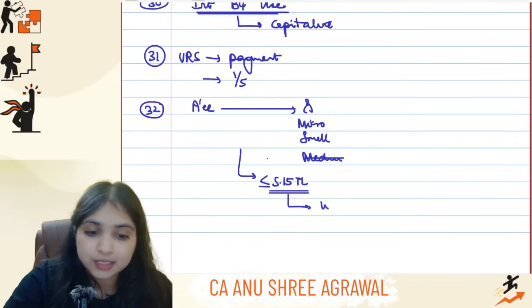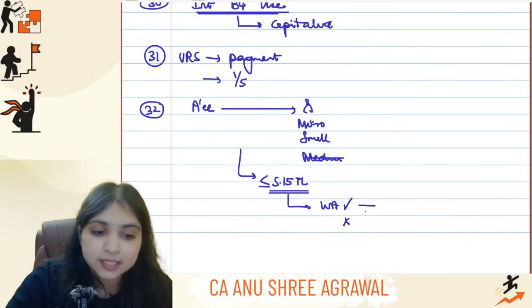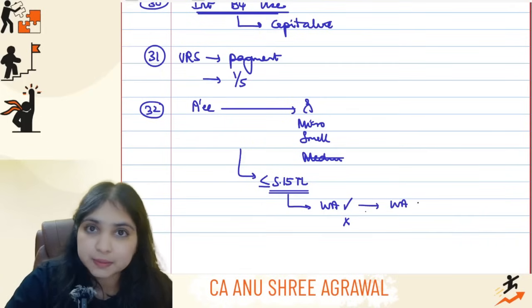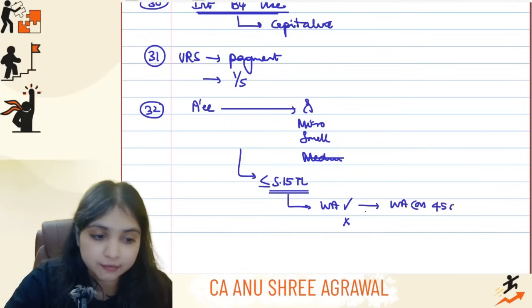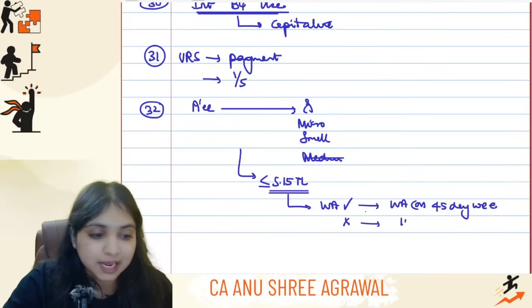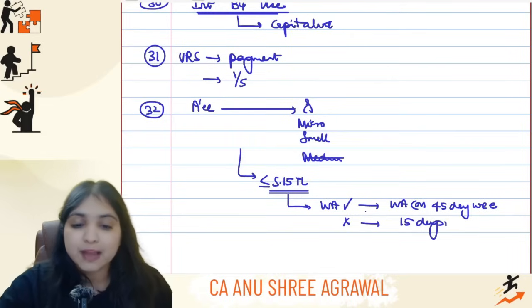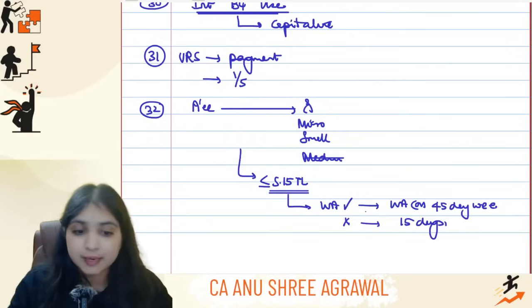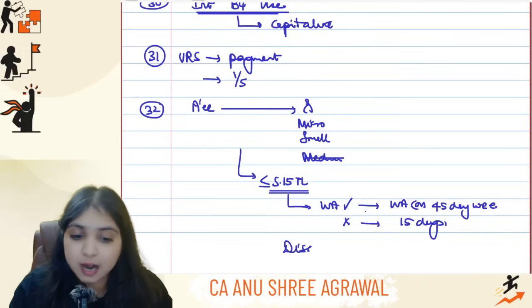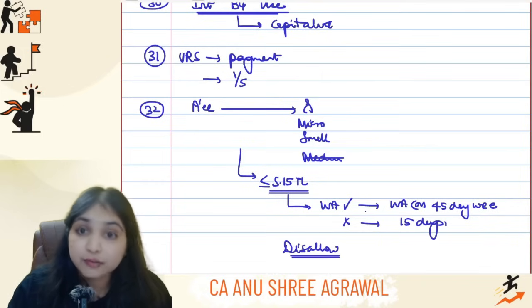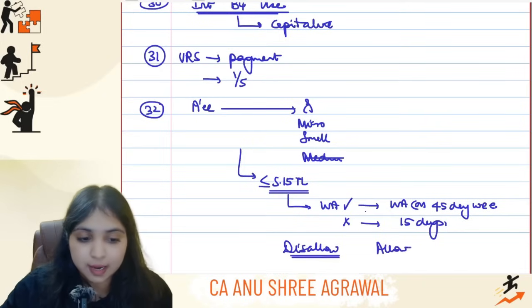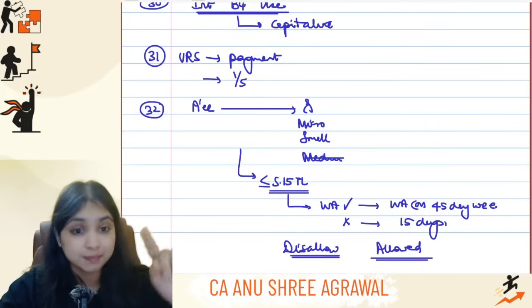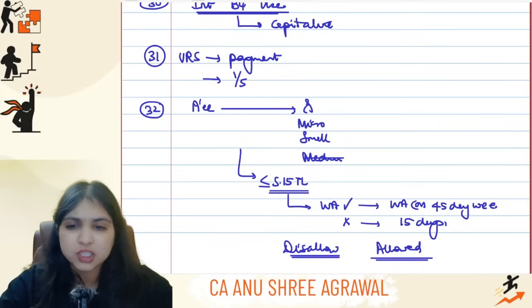What is the section 15 time limit? It depends if there is a written agreement or if there is no written agreement. If there is a written agreement, then the time limit will be as per the written agreement, or 45 days, whichever is earlier. But if there is no written agreement, then the time limit will be 15 days. So we have to ensure that the payment is made within the section 15 time limit. If it is not made within that limit, then for now you will disallow, but later whenever you make the payment, it will be allowed again, which means this will be a reversible disallowance.